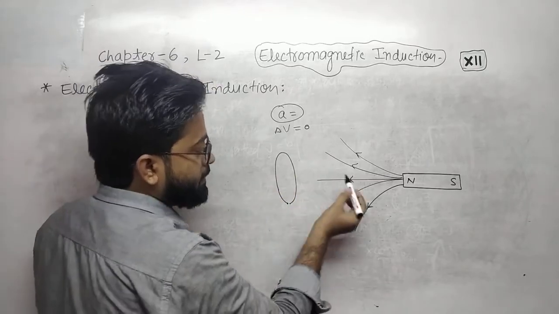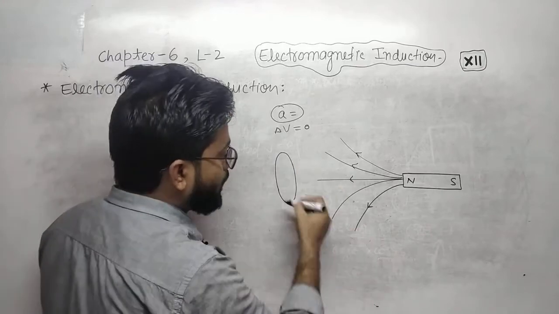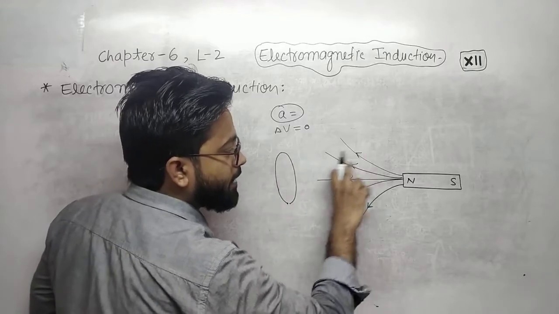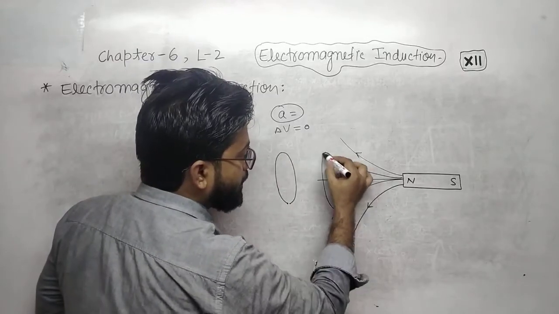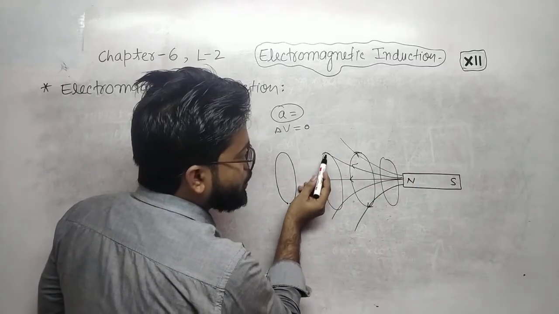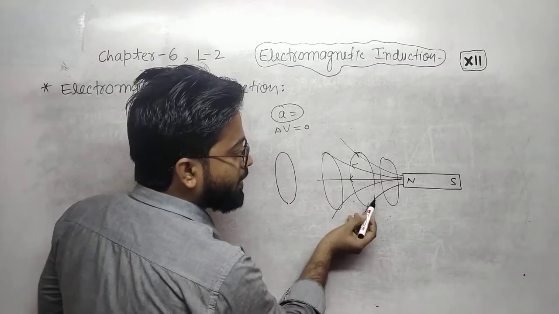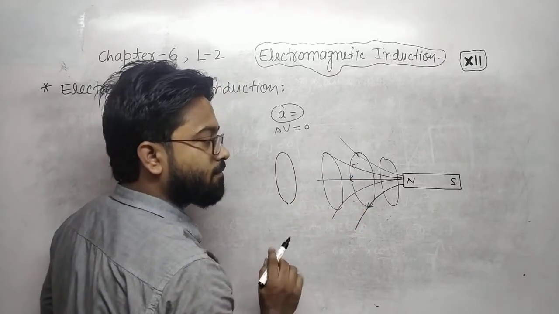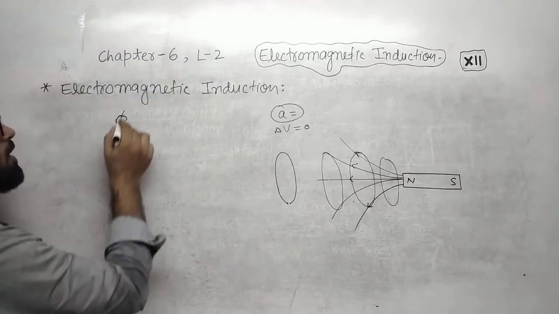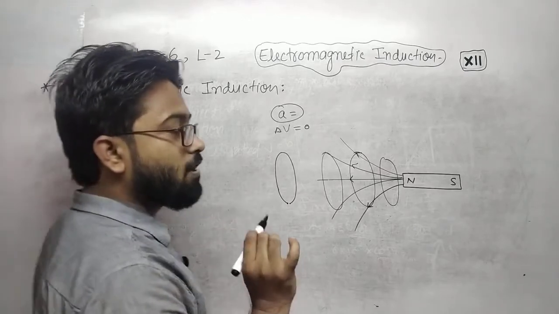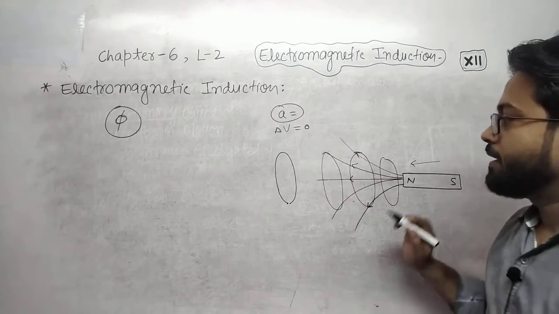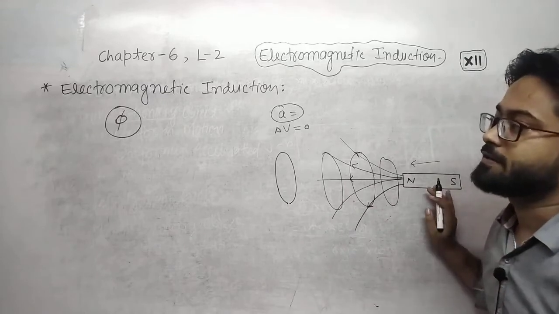coil, the number of magnetic field lines passing through that coil will change. Means when this coil is moving toward the bar magnet, here, then here, then here. Here you will see that only 3 magnetic field lines are passing. Here 1, 2, 3, 4, 5 magnetic field lines are passing, and we know that this is flux. Means the number of magnetic field lines is increasing when the bar magnet is moving toward the coil, or the coil is moving toward the bar magnet.